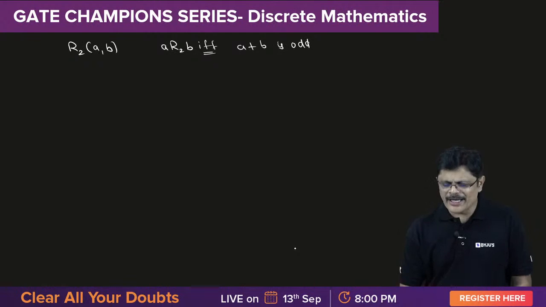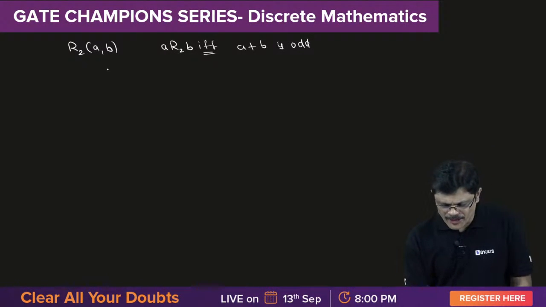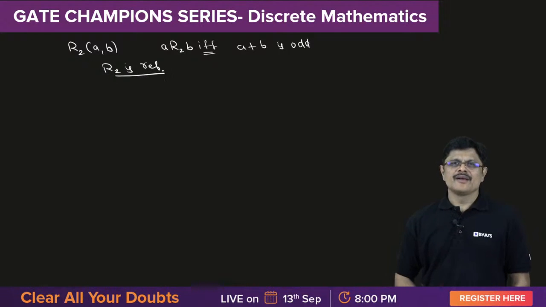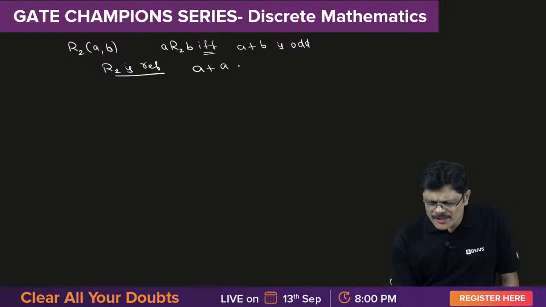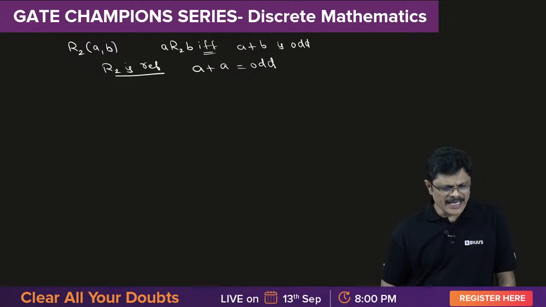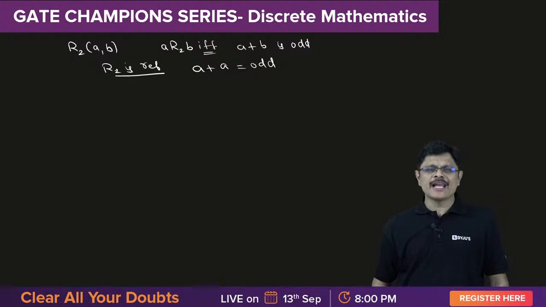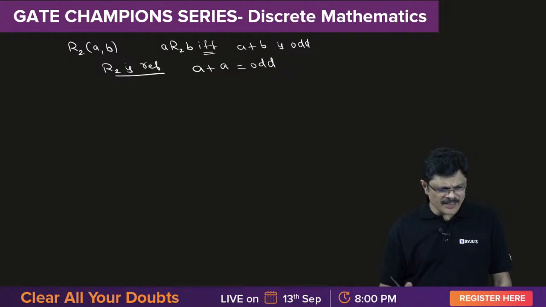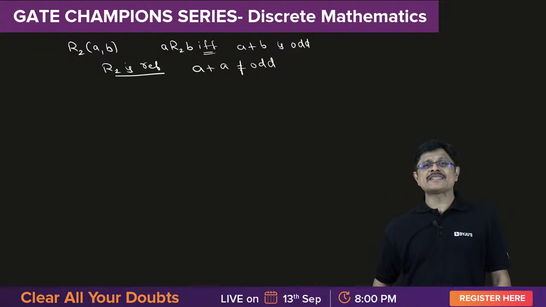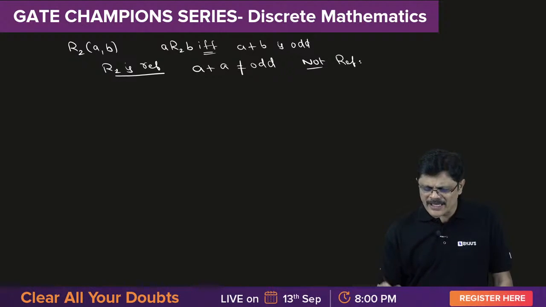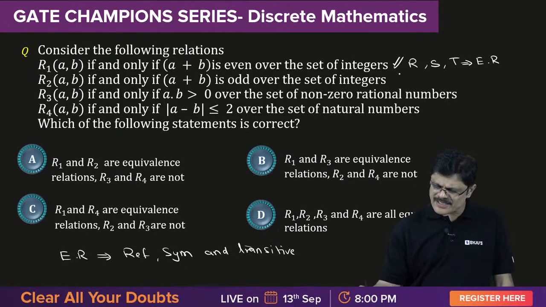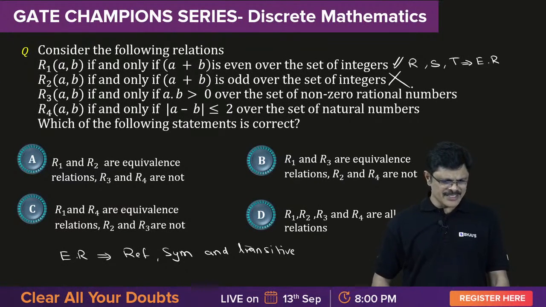So A is related to B if and only if A plus B is odd. Now is it reflexive? Is R2 reflexive? You want the sum to be odd. Can you get A plus A odd? Is it ever possible that A plus A is odd? Never, because A plus A will be 2A, and 2A will be even. So it cannot be odd, not reflexive. Not reflexive, therefore it cannot be an equivalence relation.